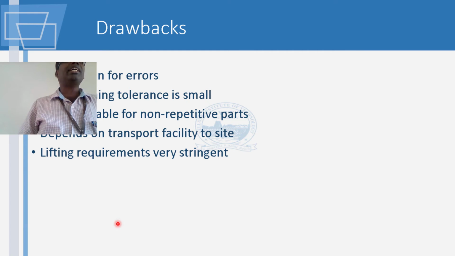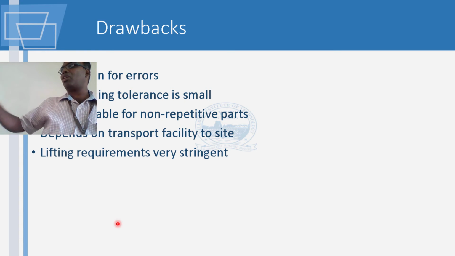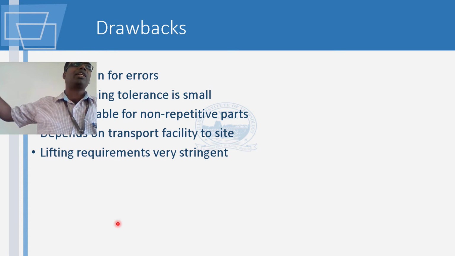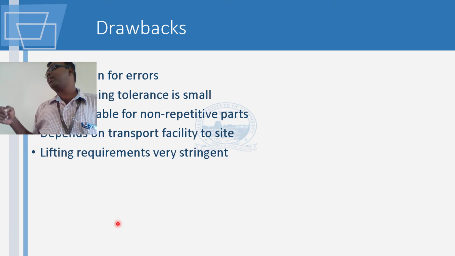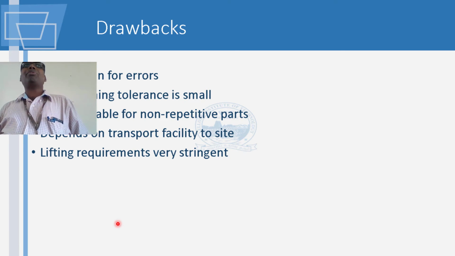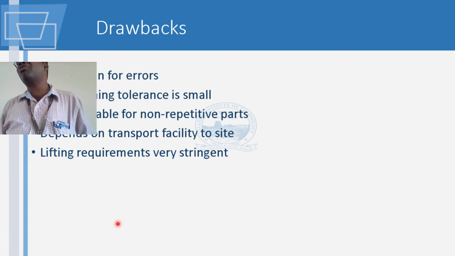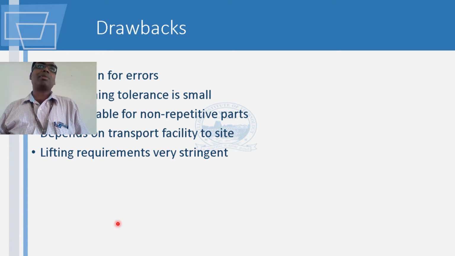And designing of a precast unit requires a lot of intelligence. You have to know how much weight is going to be lifted up and the points at which you can lift an element up. Then you will also have to be familiar with other design things, like block failure, shear failure. Sometimes it may just burst. There is something called bursting failure, depending on the type of system you are using for connection.